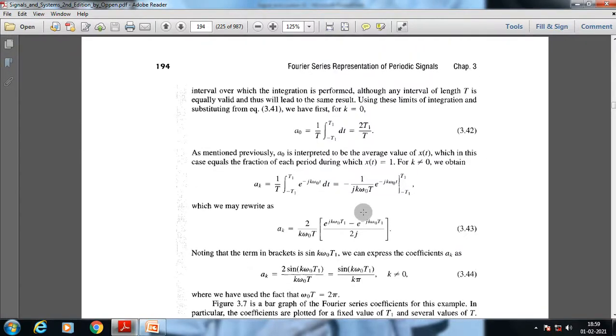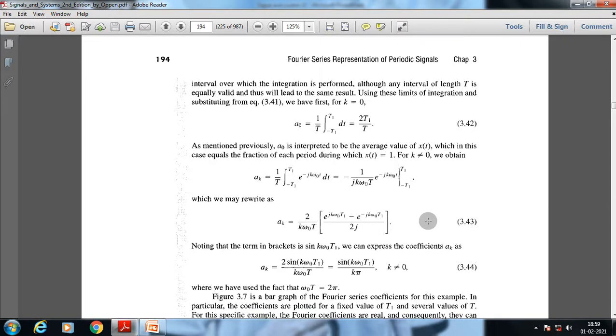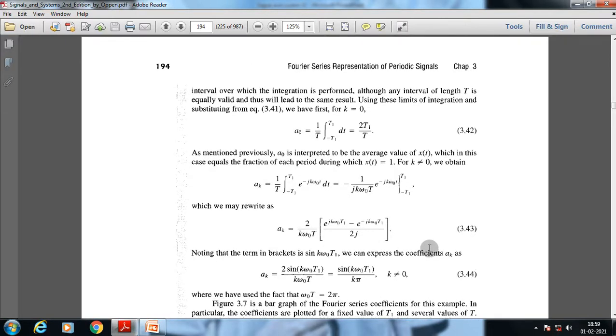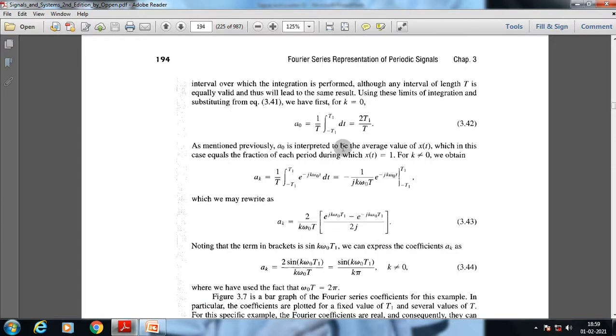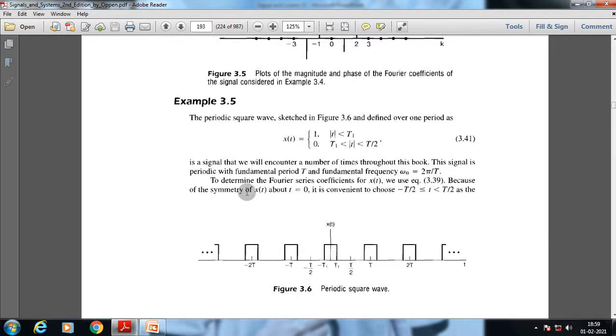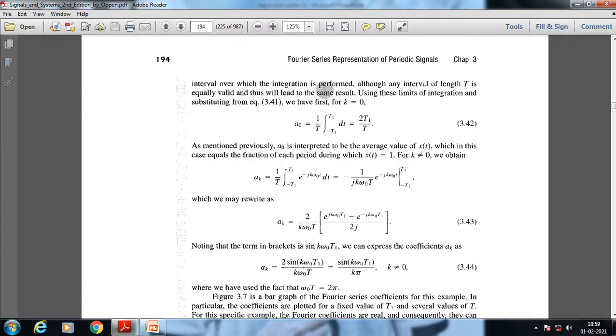As we know from the analysis equation and synthesis equation, to determine the Fourier series coefficients for x(t) we use equation 3.3, the analysis equation. Because of the symmetry of x(t) about t equal to 0, we get this value. The interval over which the integration is performed can be any interval of length T, as it is equally valid and leads to the same result. Using these limits of integration and substituting from equation 3.41, we have first for k equal to 0, from the analysis equation.